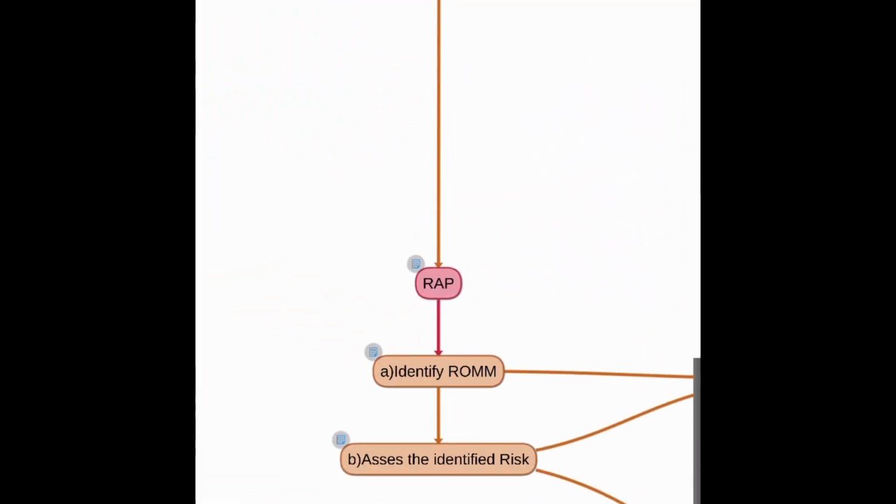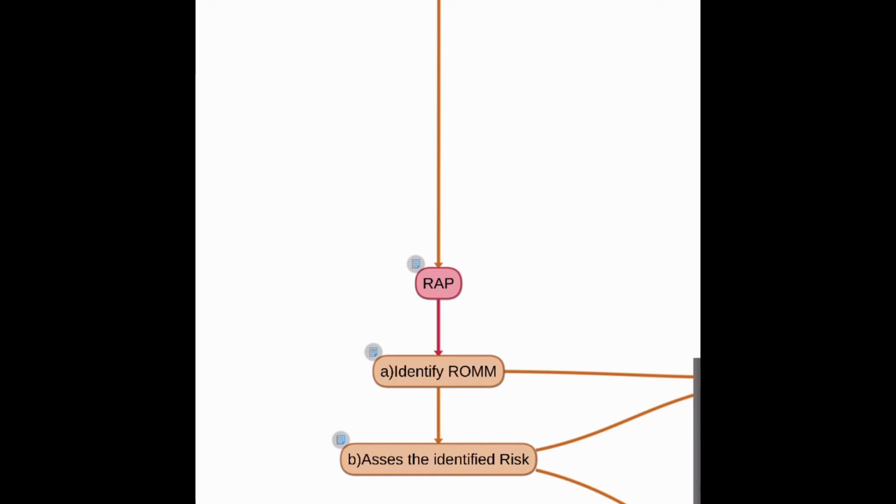And the standard mentions IR and CR together. So it doesn't ordinarily refer to IR and CR separately, and there is an inverse relationship between DR and ROM. So now let's move ahead to risk assessment procedure.